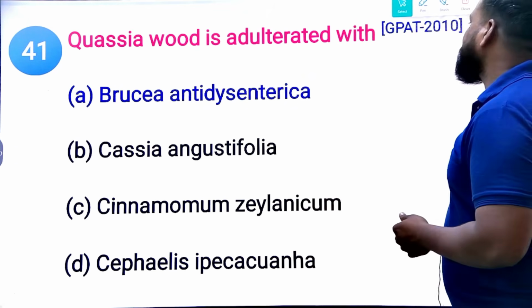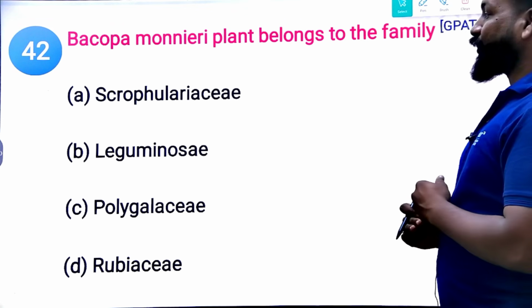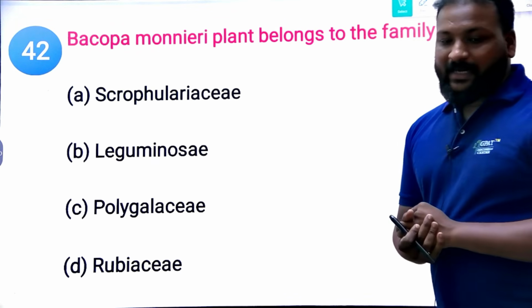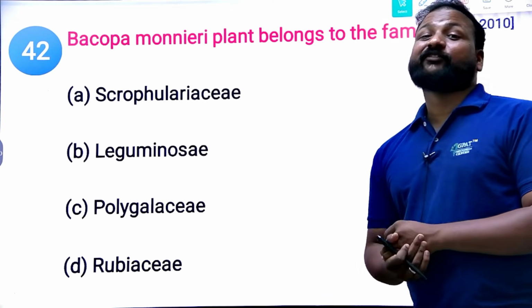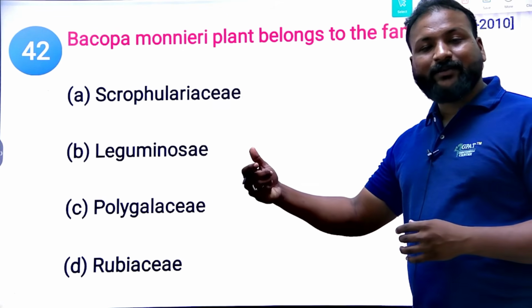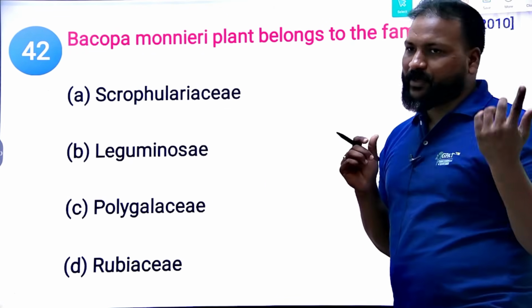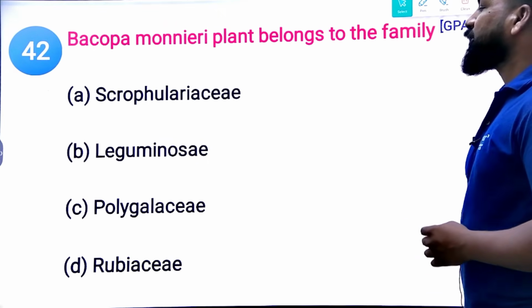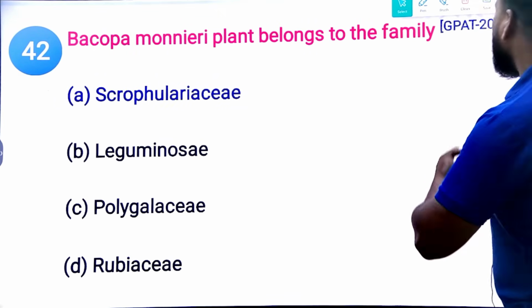Okay. Yes. Next. Bacopa monnieri plant belongs to which family? Scrophulariaceae, Leguminosae, Polygalaceae, or Rubiaceae. See, either they directly ask the common names or the biological name, but you should remember the genus and species name along with the common name. So the family for this is Scrophulariaceae. Bacopa is Scrophulariaceae. GPAT 2010 question.